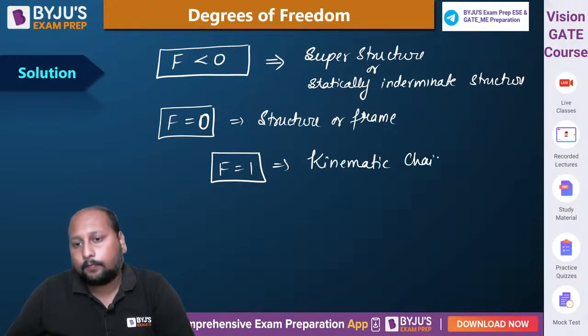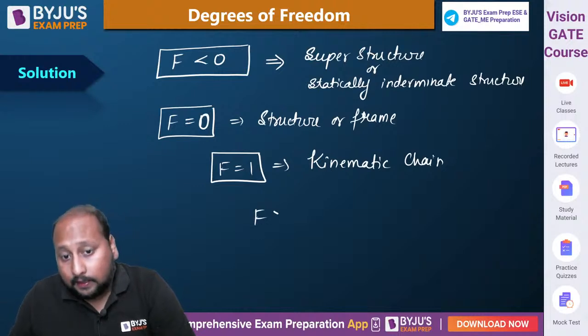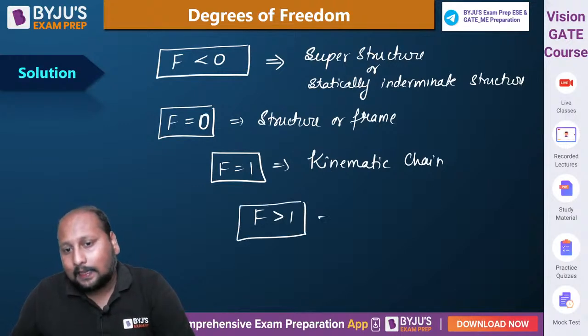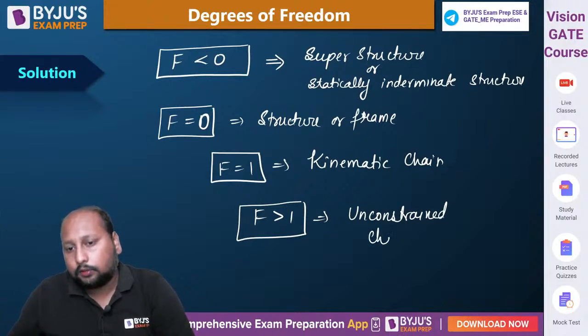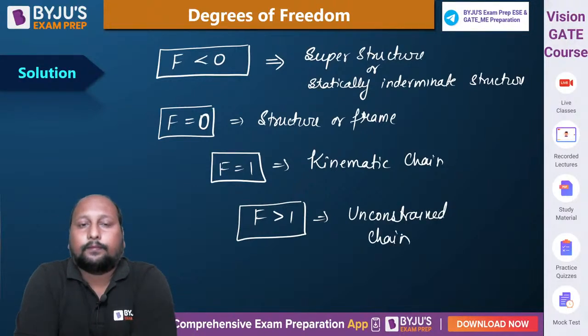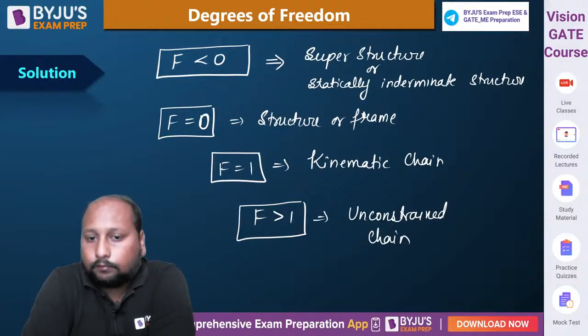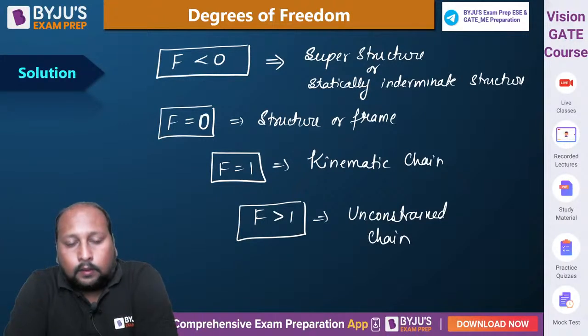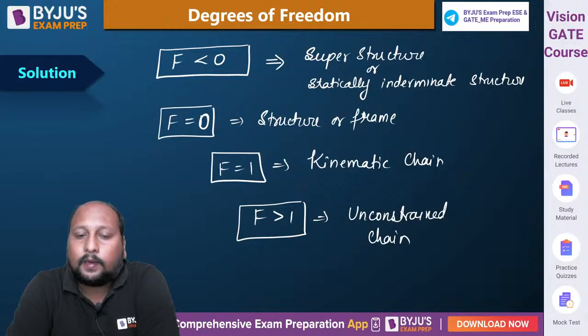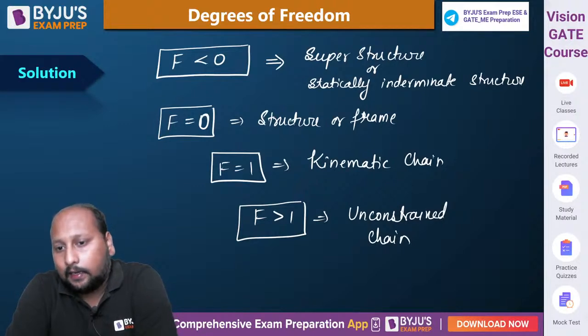And when degree of freedom is greater than 1, we can call this an unconstrained chain. Clear? Yes, everyone? Done. Structure, superstructure, kinematic chain and unconstrained chain.